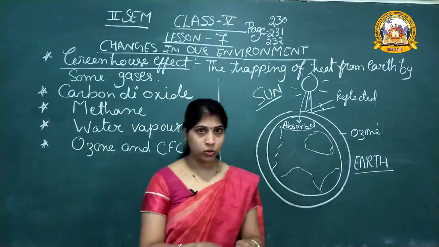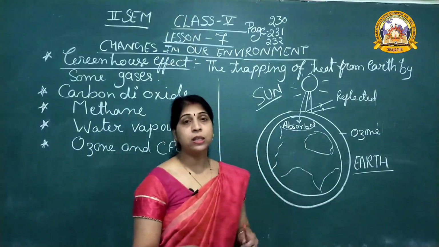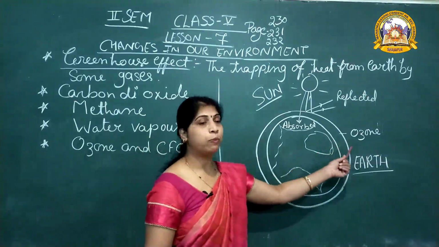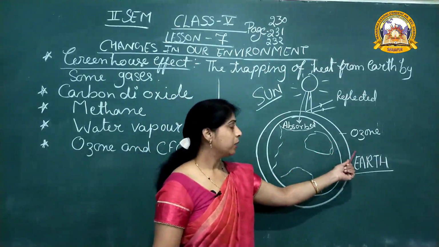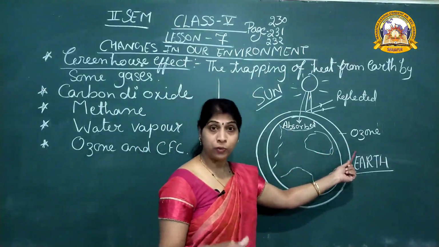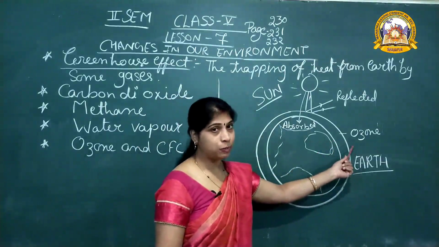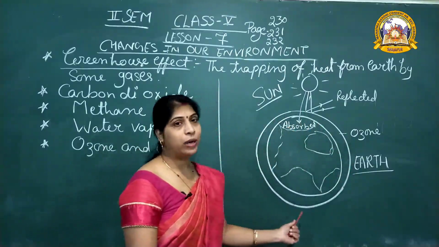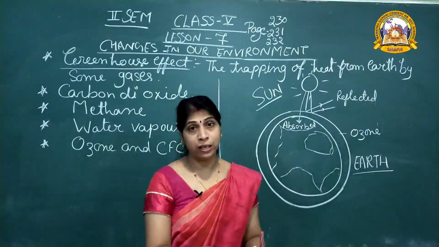You know what is ozone? In our stratosphere layer, a special type of layer is present that is called ozone. Ozone reflects the harmful ultraviolet rays.